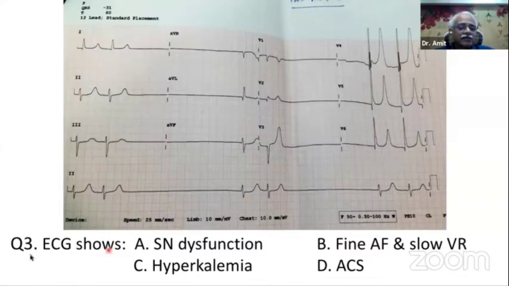Now, the question to you is, is this bradycardia because of a sinus node dysfunction, so sick sinus syndrome, as we call it? Is this showing atrial fibrillation, so fine that it looks like a flat line between the two RR, and the ventricular rate is very slow and irregular? Or is this an ECG of hyperkalemia? Hyperkalemia can have bradycardia. It can have tall T waves, maybe. Or is it ST elevation and tall T wave, an acute coronary syndrome, acute ischemia? Acute ischemia also can cause bradycardia.